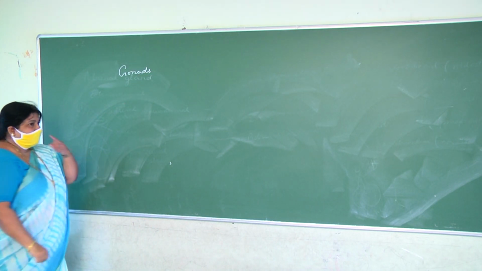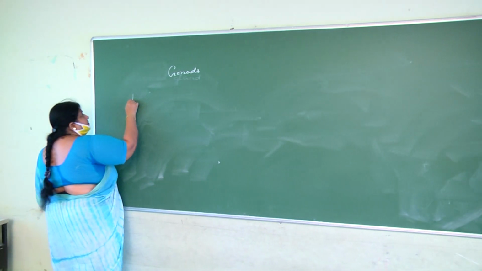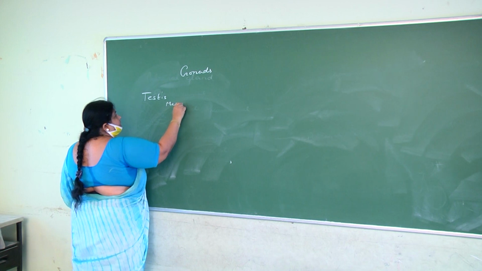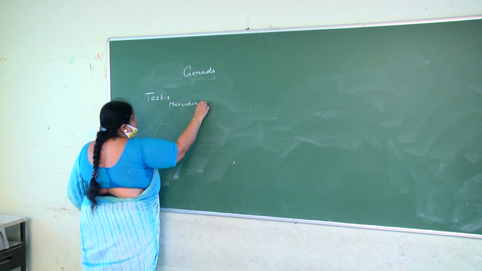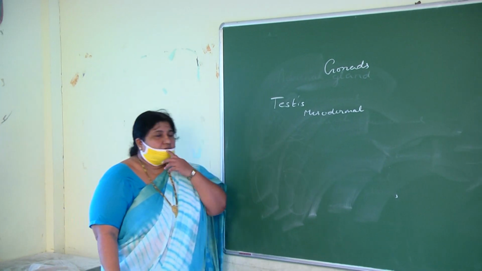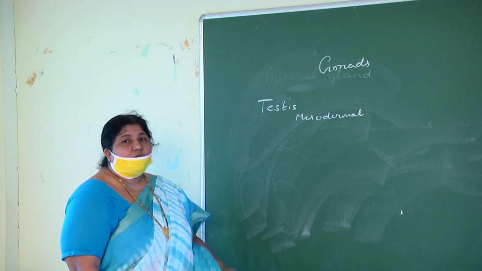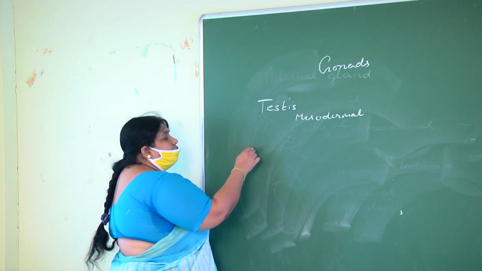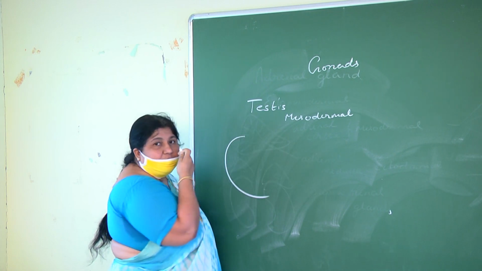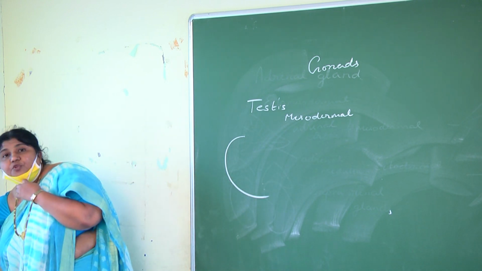Gonads. The male gonad is called the testis. Origin is mesodermal. A pair of testes is present in the males outside the abdomen, that is, extra-abdominal. And in the testis structure, if you see, it has many lobules, and each lobule has seminiferous tubules.